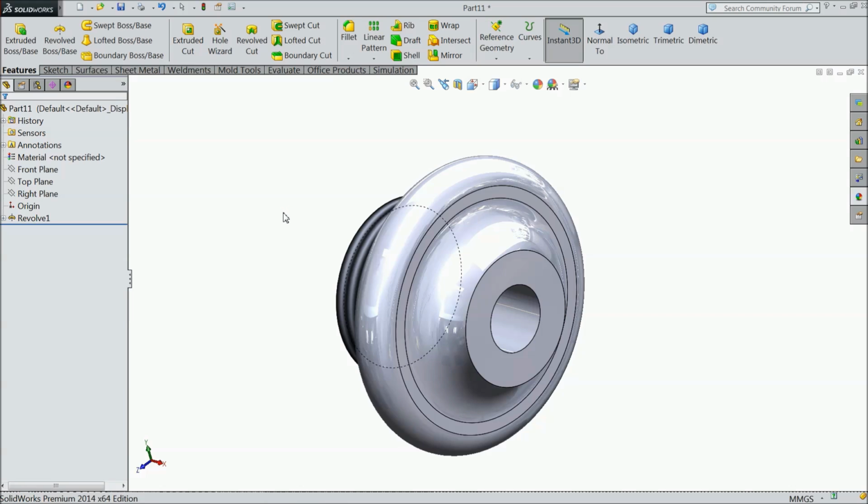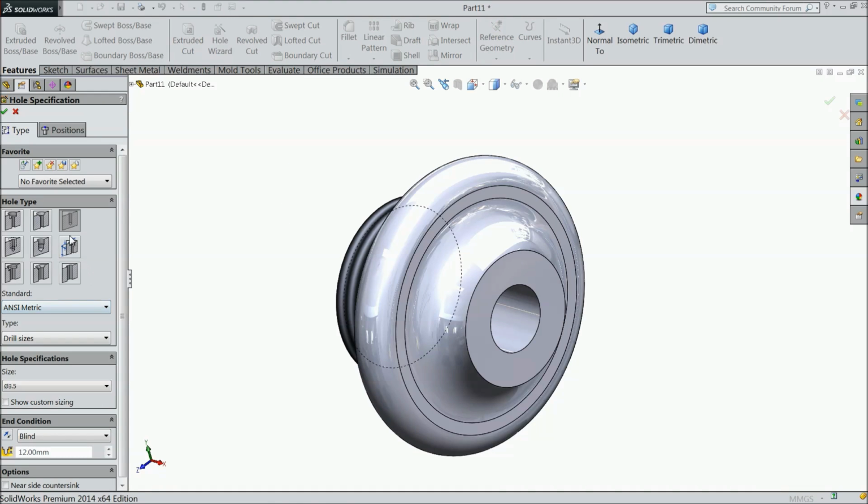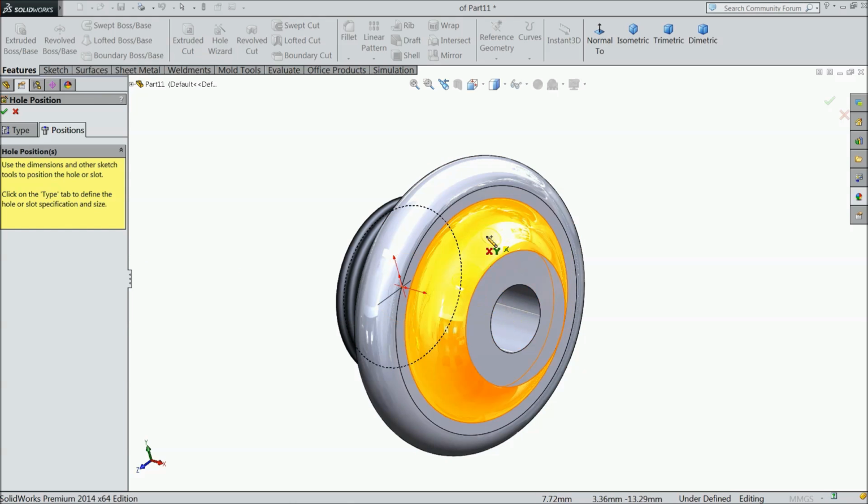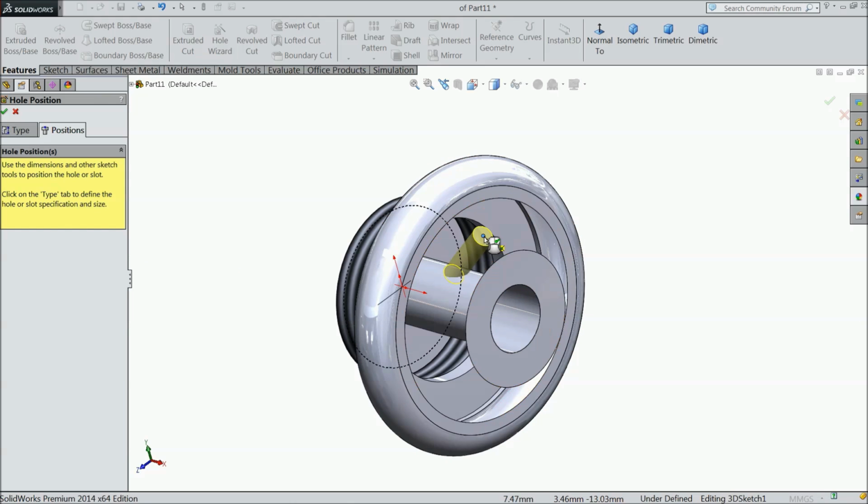That's it. Now choose hole wizard and select hole. I want to make metric 3.5 dia hole, and length 12 mm. Select position and choose here 3D sketch. Now select this point.